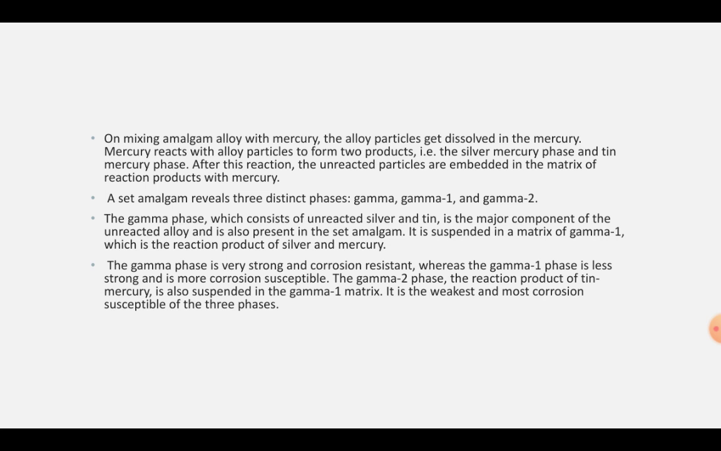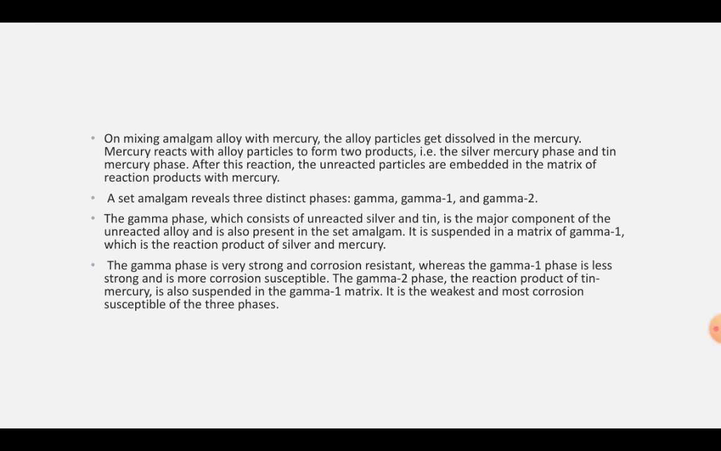This mercury reacts with the alloy particles to form two products: number 1, the silver mercury phase, and number 2, the tin mercury phase. After this reaction, the unreacted particles are embedded in the matrix of the reaction products with mercury. Thus, a set amalgam reveals three distinct phases: gamma, which is the unreacted phase, gamma 1, which is the silver mercury phase, and gamma 2, which is the tin mercury phase.